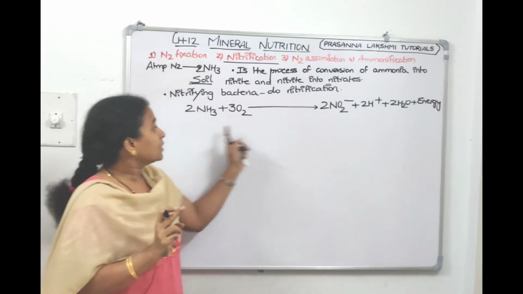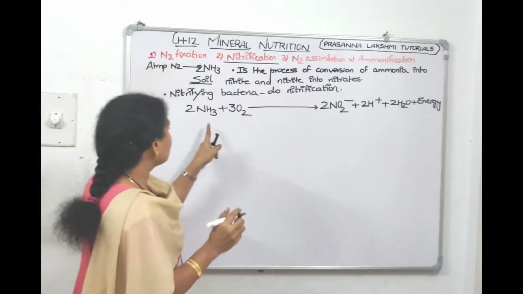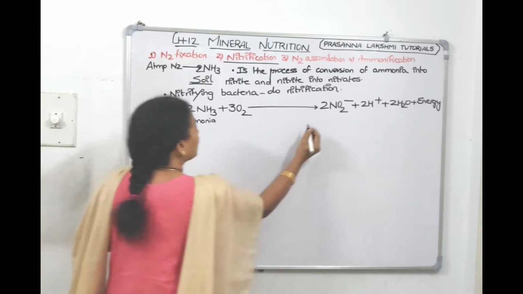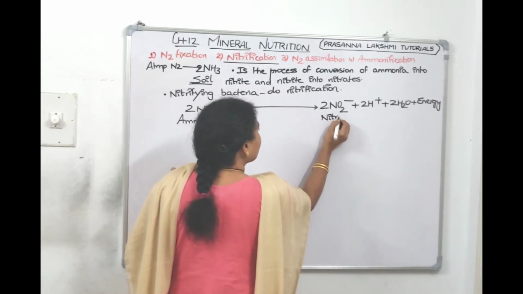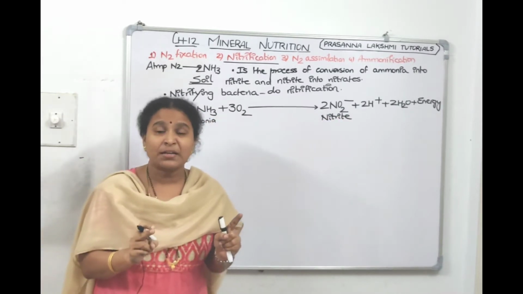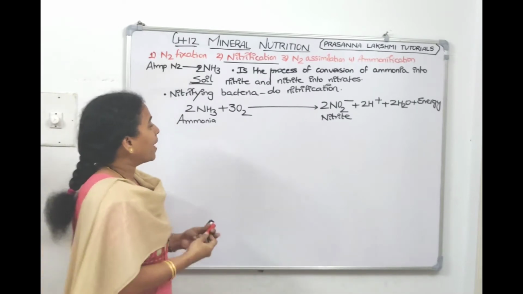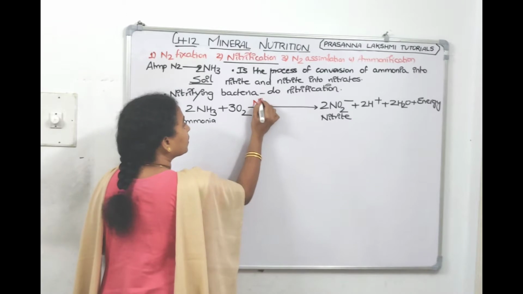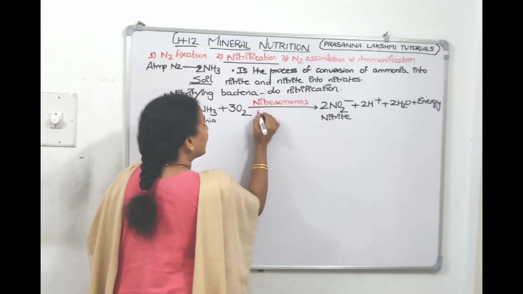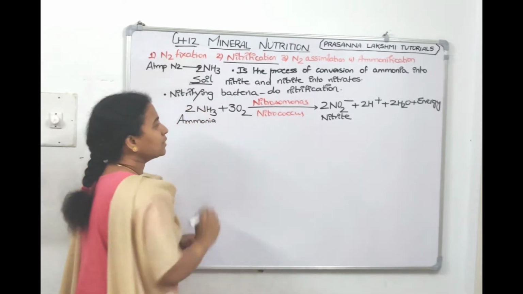Understood, children? This reaction of conversion of ammonia to nitrite happens in the presence of nitrifying bacteria called Nitrosomonas and Nitrococcus. Who will do this reaction? 2 bacteria. What are their names? Nitrosomonas and Nitrococcus will do this reaction.